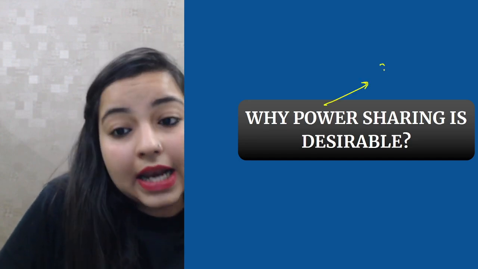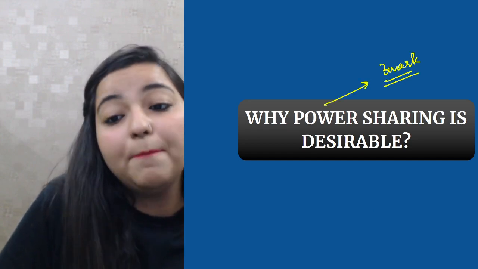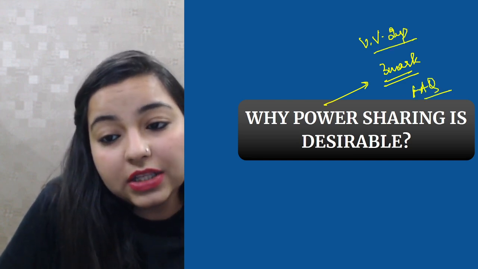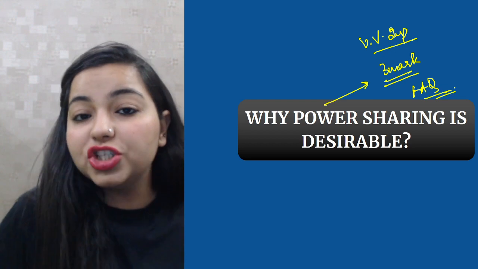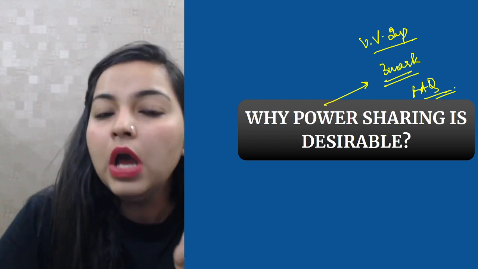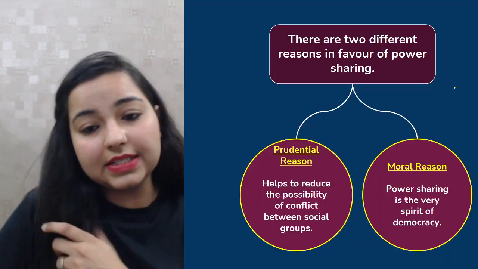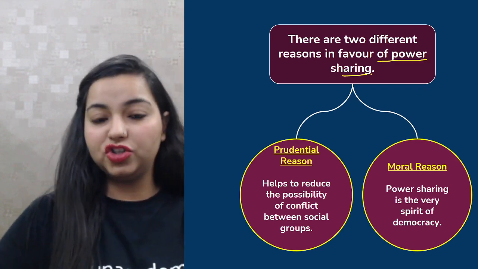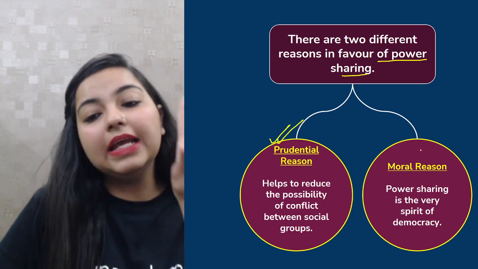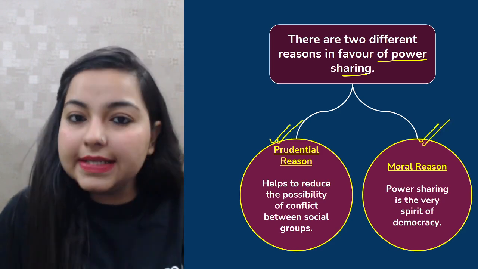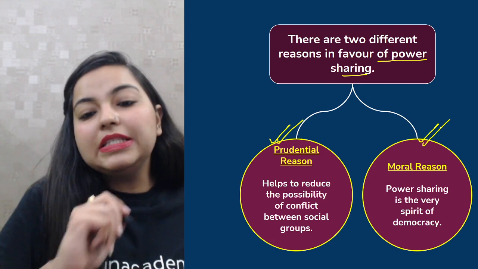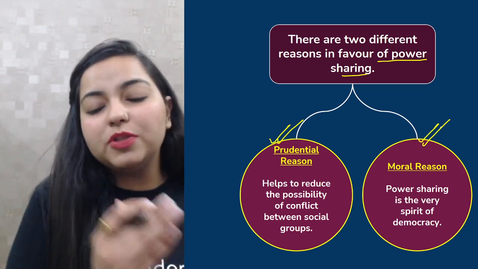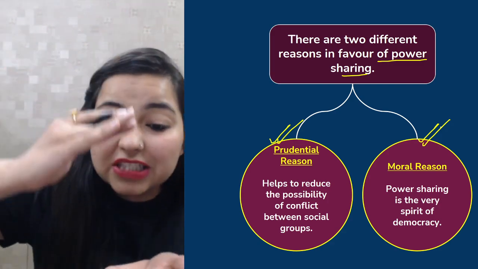Now, this is another three marker, very important question that can come in your exam, a very frequently asked question: why is power sharing desirable? There are two reasons why power sharing is desirable. Basically, there are two very different reasons in favor of power sharing. One is the prudential reason and the other is the moral reason. We're gonna discuss each of them one by one. Firstly, talking about the prudential reason. The prudential reason was basically to help reduce the possibility of conflicts.